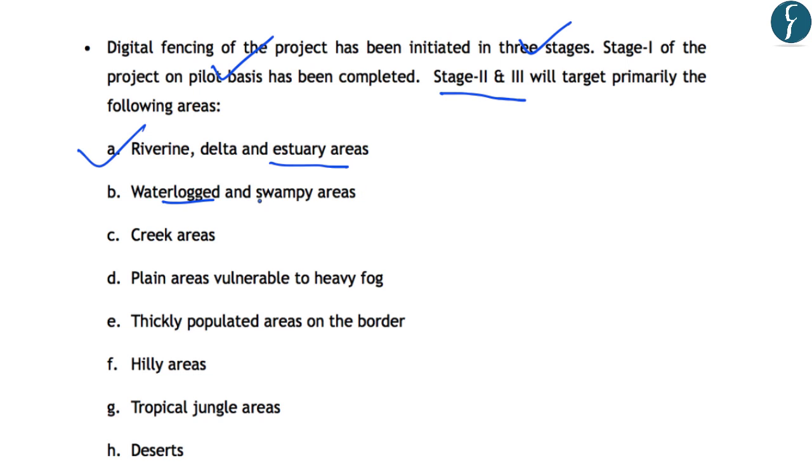Further, waterlogged and swampy areas, creek areas, for example, along the Gulf of Kutch where India has a border with Pakistan. Also, plain areas which are vulnerable to fogs, thickly populated areas on the border, hilly areas, tropical jungle areas, and the deserts. So this means that this kind of digital fencing will take care of all the difficult terrains where human surveillance is not possible. Now, although a question directly based on digital fencing is highly unlikely in the exam, you can use this point in answering questions related to border security or border management in India. And with this, let us move on to the next article.